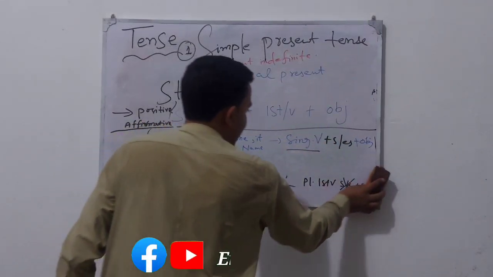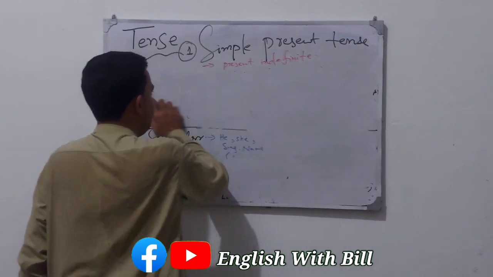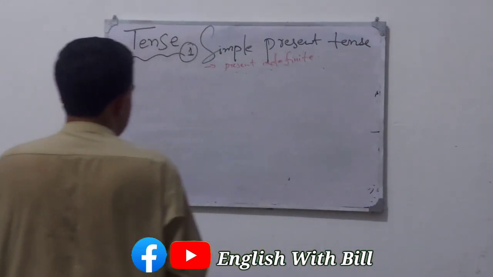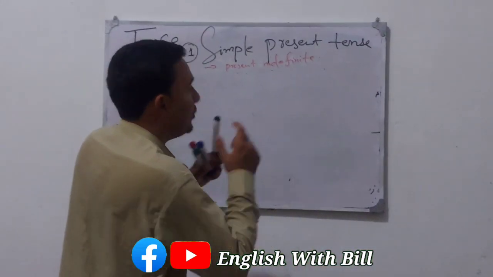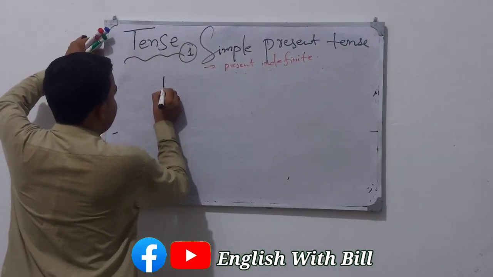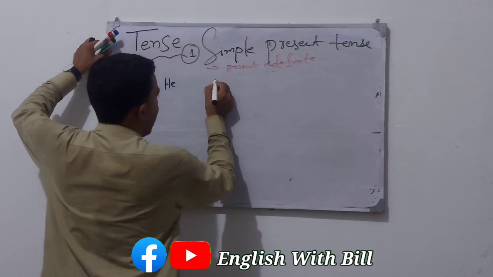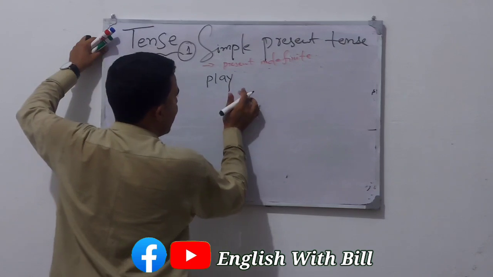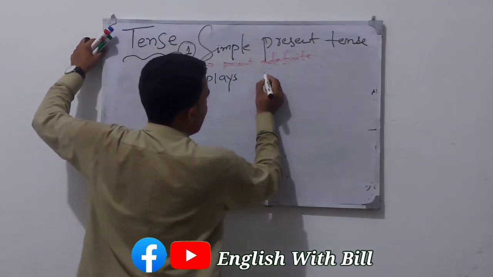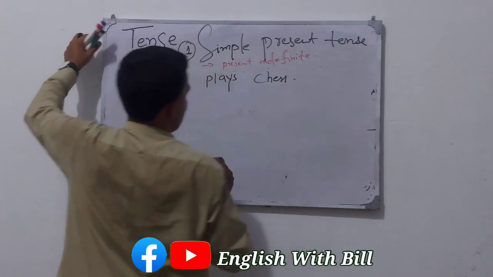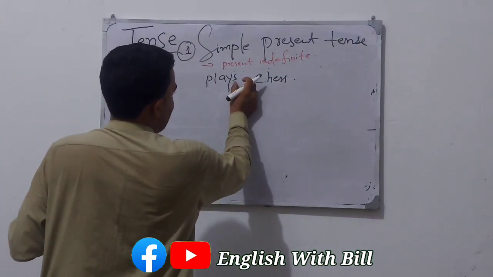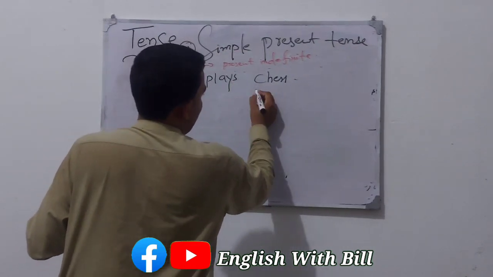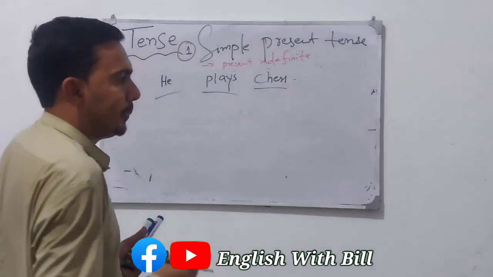Let's solve some simple examples. What was the structure? Subject, verb, plus object. Like singular, he, play. What did we say? We add s or es. So, he plays chess. Subject, verb with s because the subject is singular, and the object, chess. This is the simple structure.